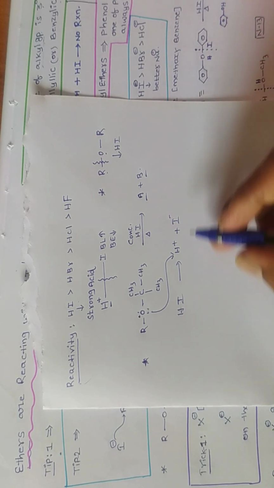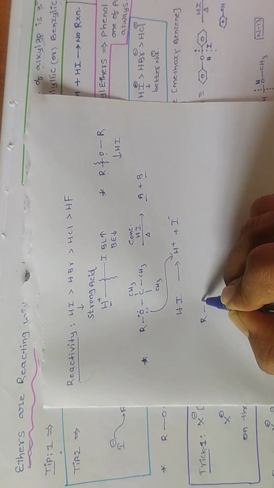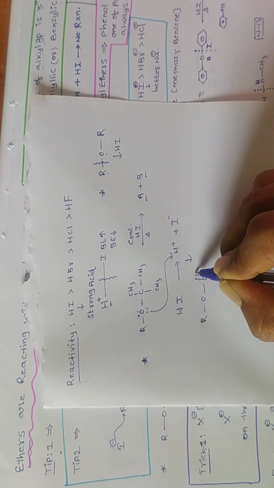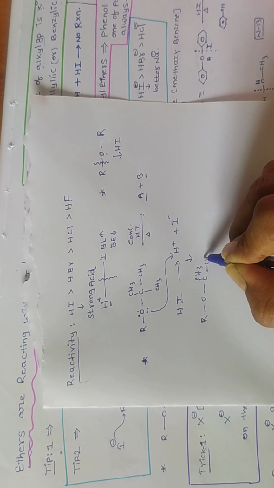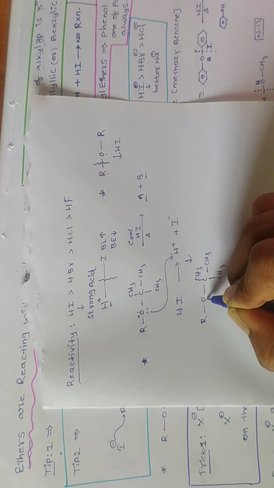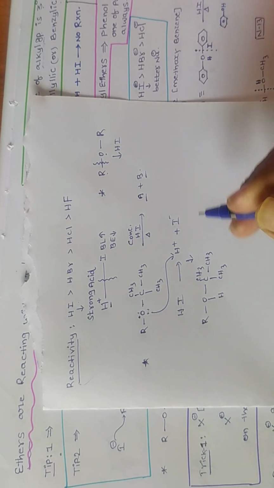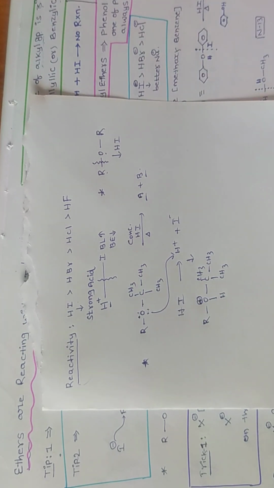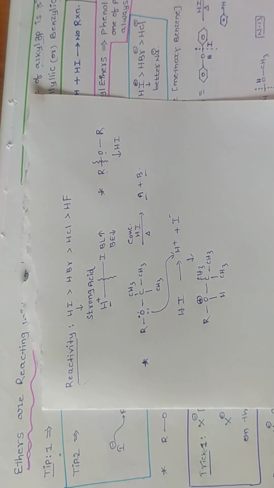Then we get a protonated ether. Oxygen is donating electrons to hydrogen, so therefore oxygen will get the positive charge.